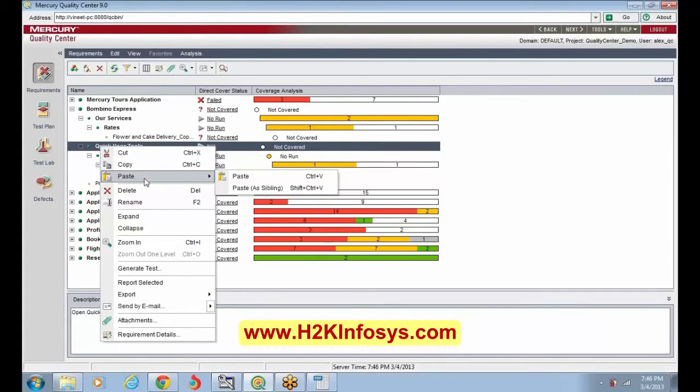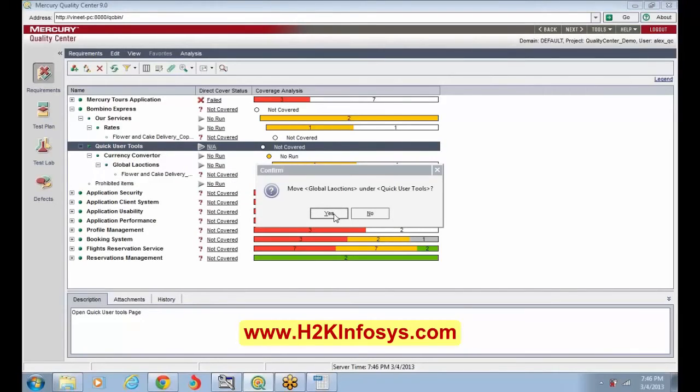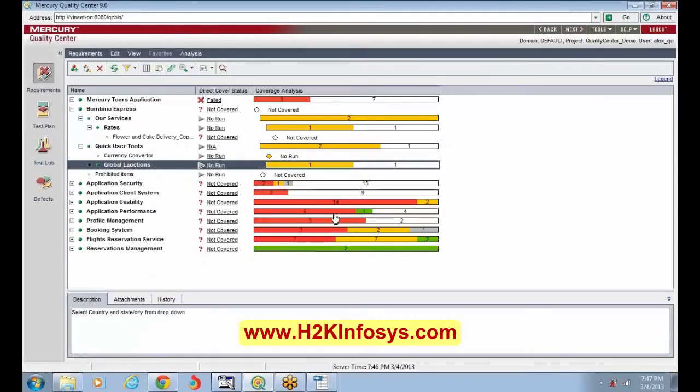Not just paste it, or paste it as a sibling? Just paste it. Yes. Okay. Is it fine now?